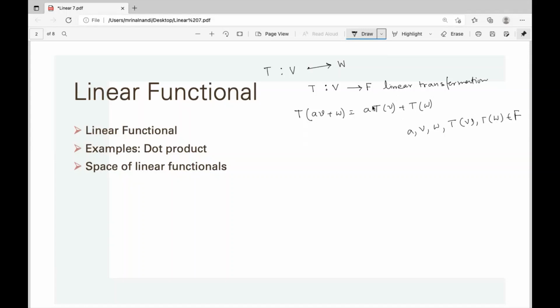Interestingly, both the operations are the same. If F is a vector space over F, then the multiplication operation in F is the same as the scalar operation, the external multiplication. So this is the only point to be noted.